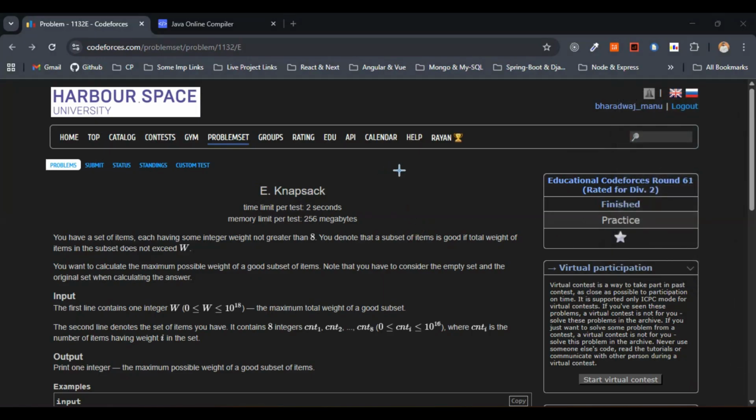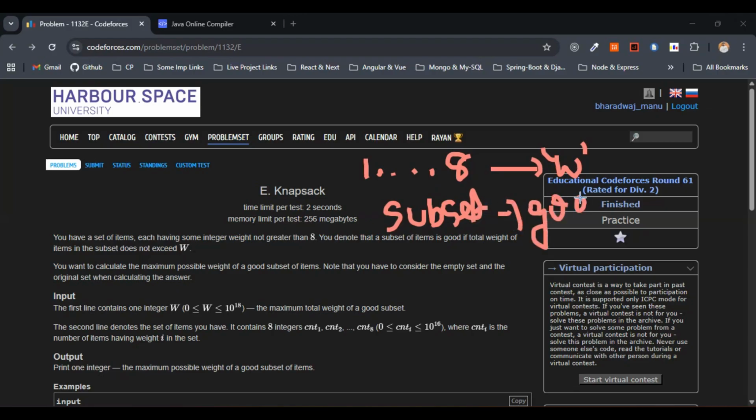We have counts of items of weights 1 to 8. Just remember this. And we have a limit as well, w. That limit is represented by w. A subset is good if its total weight is less than or equal to w.